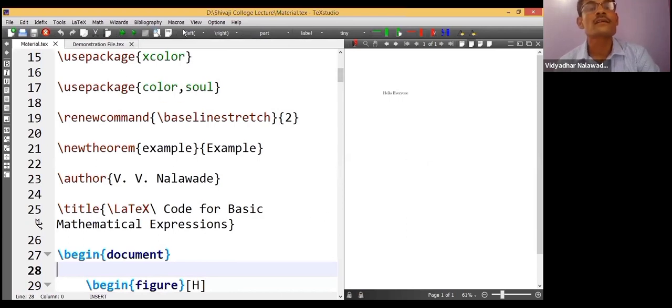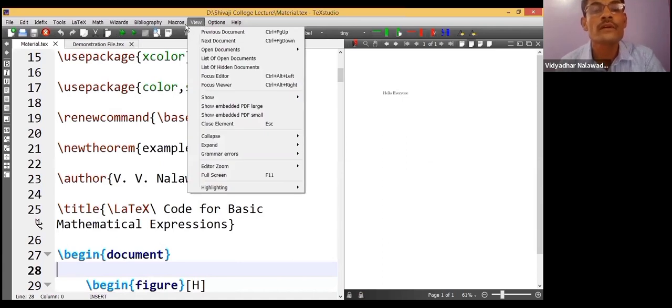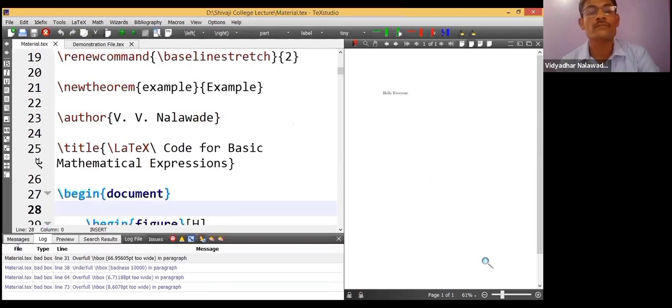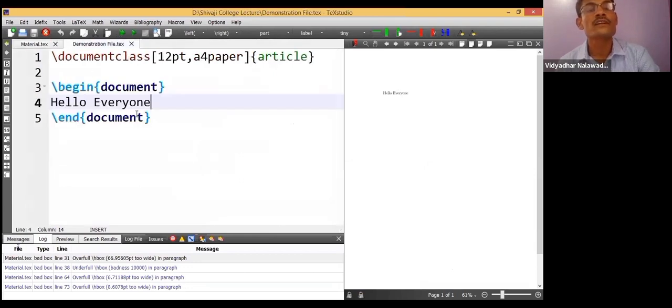You can see there are three parts of the screen. The left-hand side part, where you are watching some written text, is the editor. The right-hand side blank part is where we will see the output.